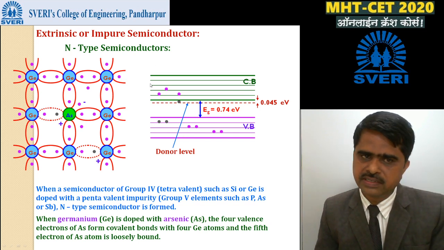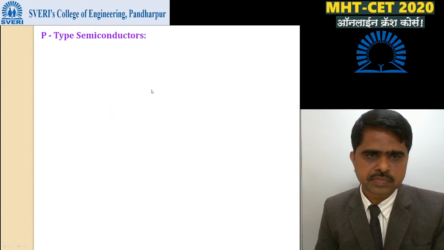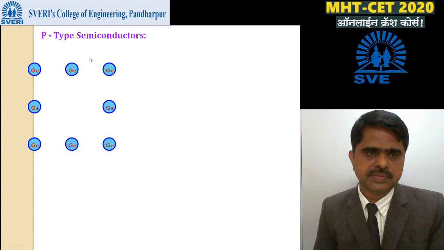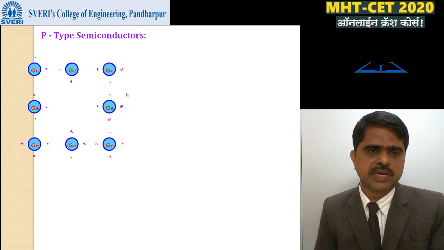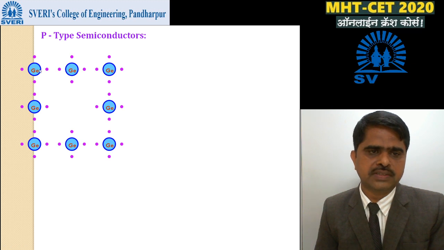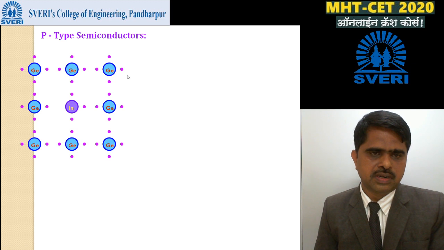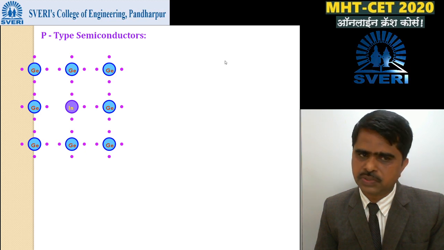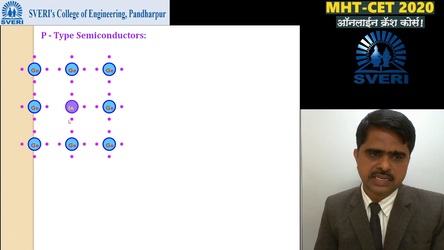Similarly, we'll now discuss the second type, p-type semiconductors. In p-type, we start with a pure semiconducting material, silicon or germanium. Germanium has valency 4, meaning the outermost shell contains 4 electrons. Here third group elements are added: boron, indium, aluminium. These are the examples of third group elements. Third group means valency 3. Valency 3 means the outermost shell contains 3 electrons.